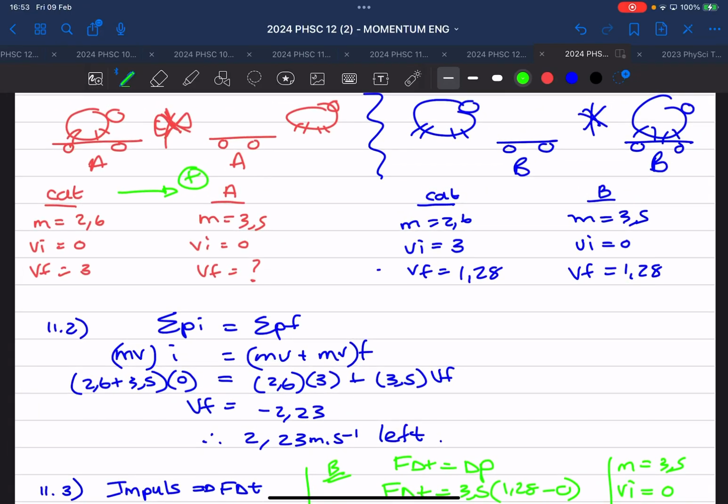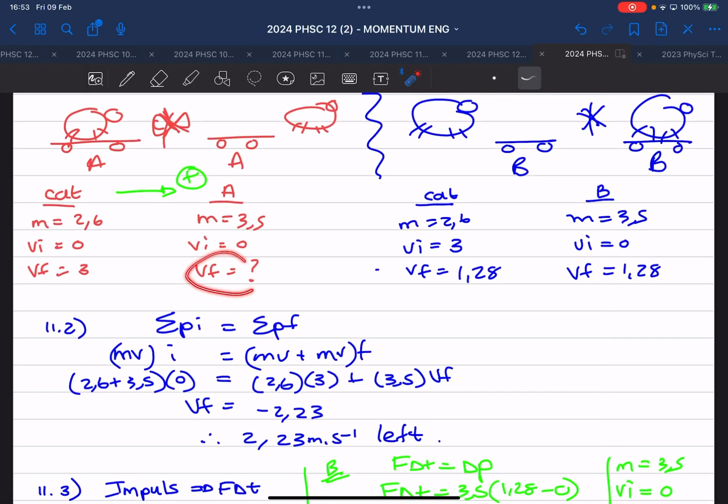is what is the velocity of that skateboard after the cat has jumped on it? Now your common sense tells you, op skateboard, you push off to jump off. Waar toe gaan nou skateboard? Left. You go right, skateboard goes left.